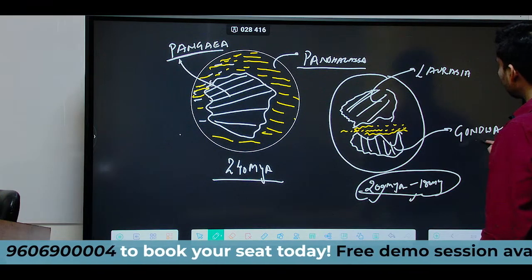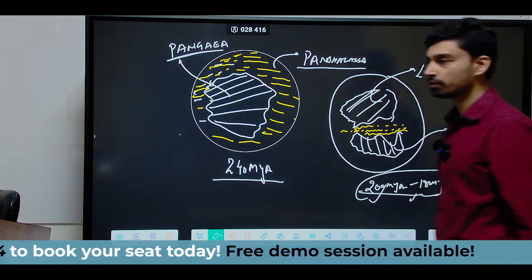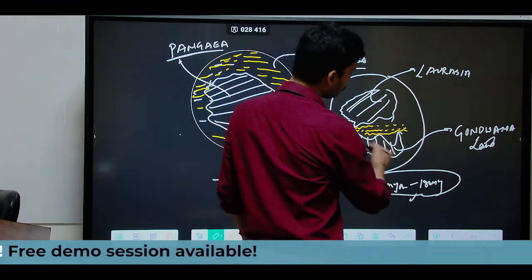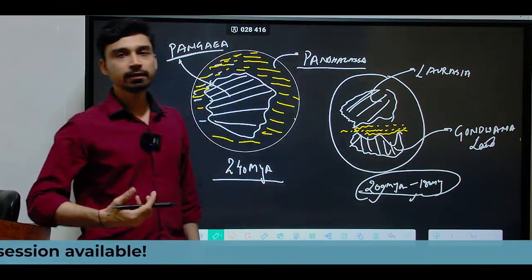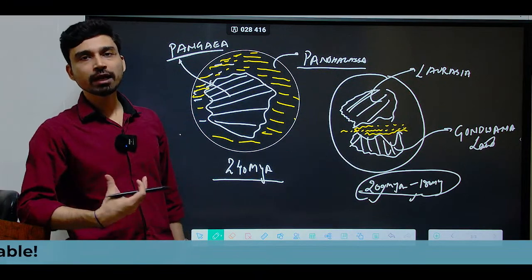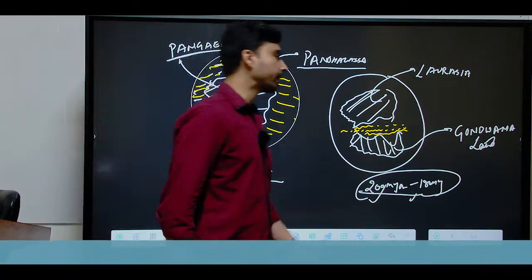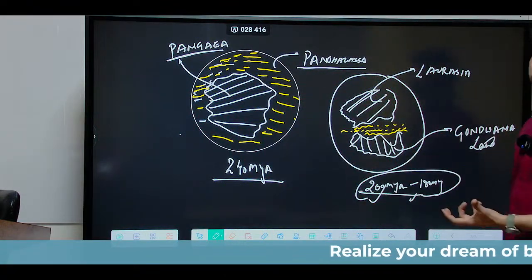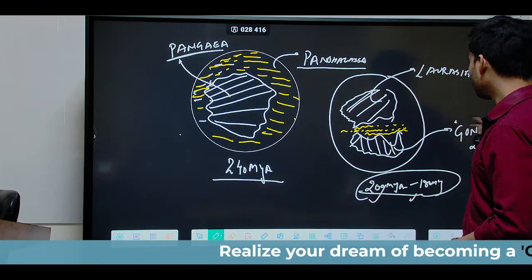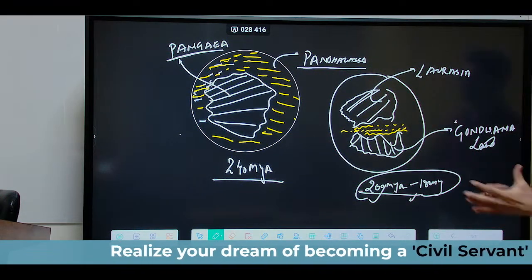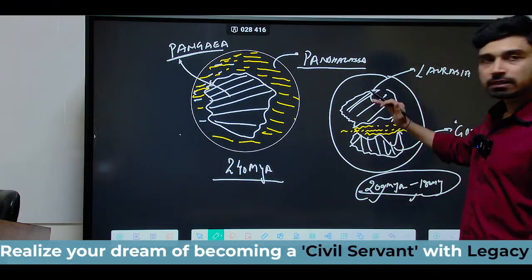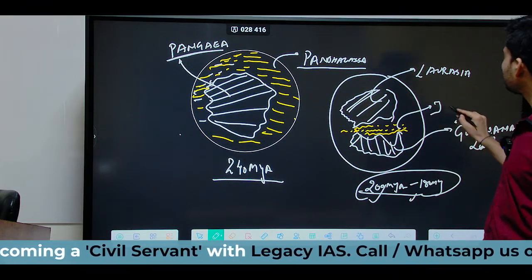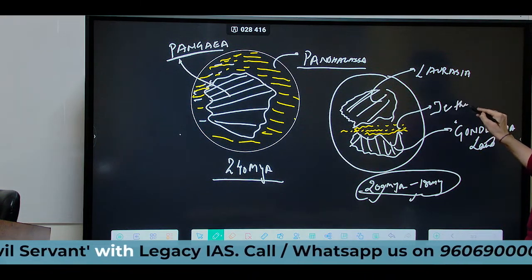Now, why is it referred to as Gondwana land? That is also a very interesting point, because he referred to it as Gondwana land since in this Gondwana land you have modern day India, and in the central part of India we have the tribe called the Gond tribe that resides here. So basically he referred to this as a land occupied by an ancient tribe, the Gond tribe. So that is why we have Gondwana land. Now, once the splitting happened, the water filled up this gap, and thus we have the formation of a narrow and shallow sea. This sea is what we refer to as the Tethys Sea.